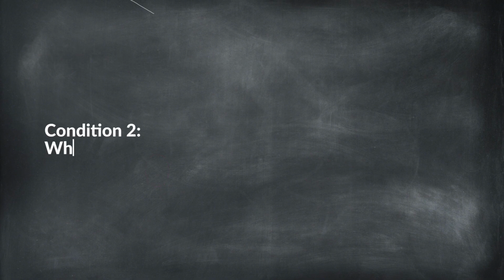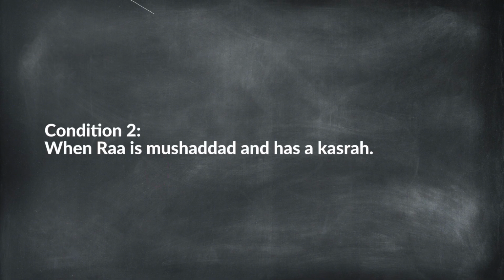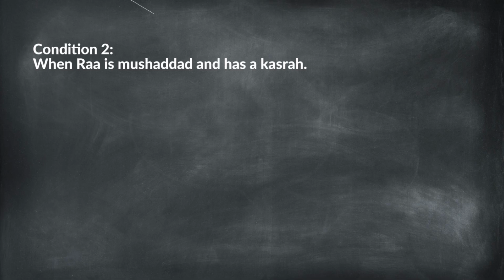The second condition is when Ra is mushaddad and has a kasra. For example, Sharri. Because the mushaddad Ra carries a kasra, it is pronounced lightly.